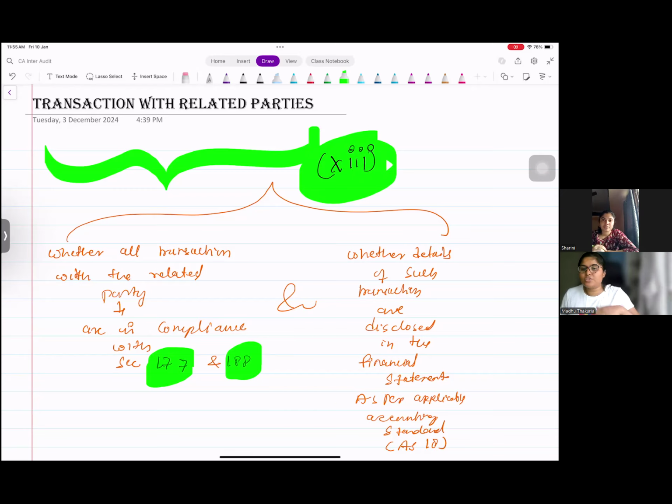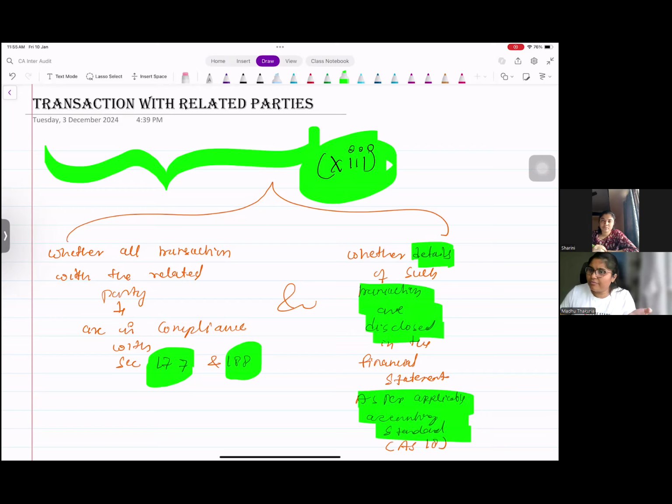these companies also need to make sure that all the disclosure requirements given in the accounting standard, that is your Accounting Standard 18, the company has made. All details such as transactions are disclosed in the financial statement as per applicable accounting standard.